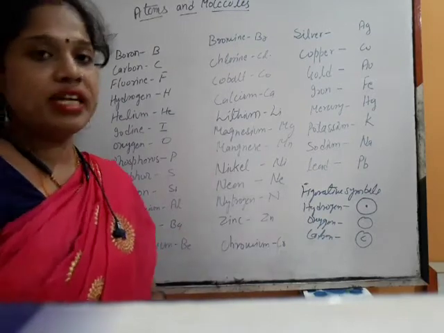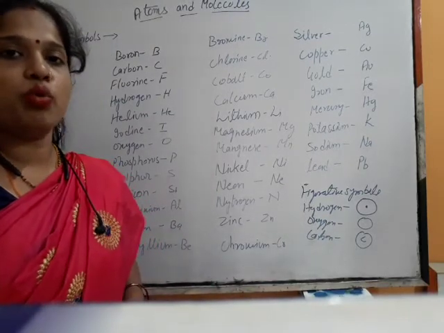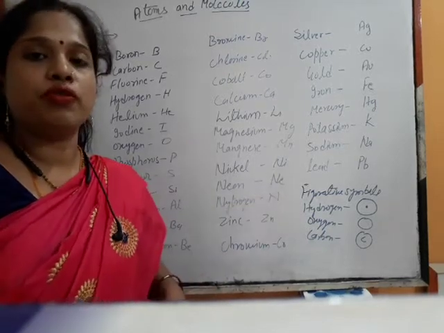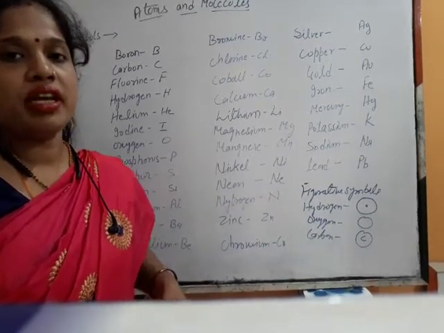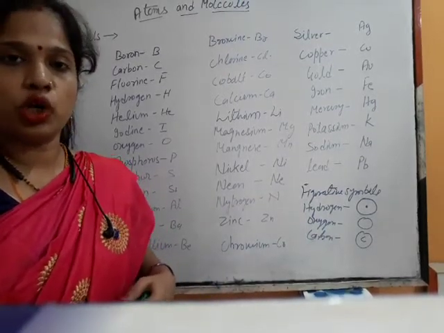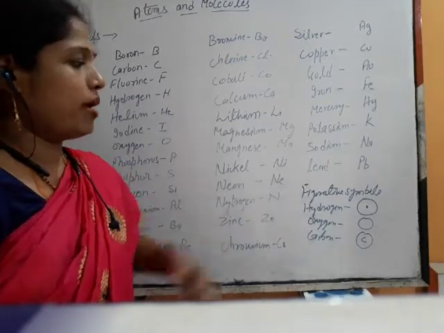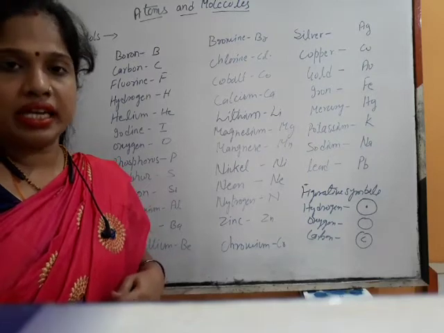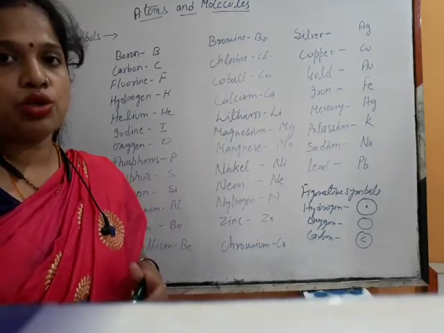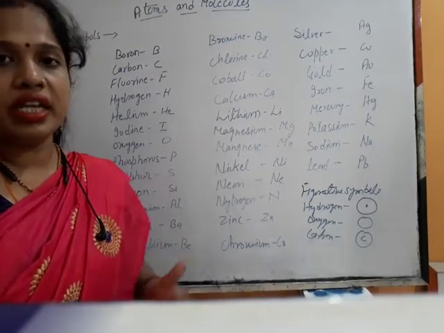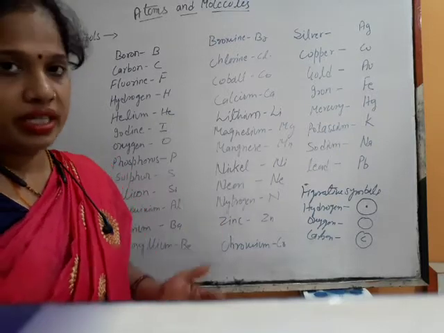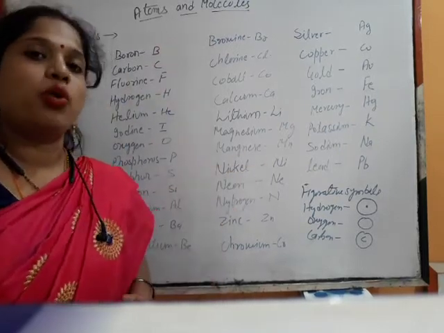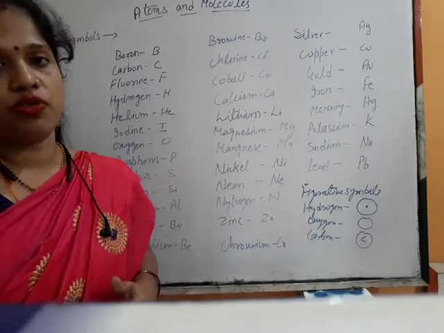Here I have given only three examples. There are many others, and the figurative symbols of those elements were given by John Dalton. But remembering the symbols of all the elements was very tedious and difficult. So the scientist Berzelius gave symbols for the elements discovered so far.